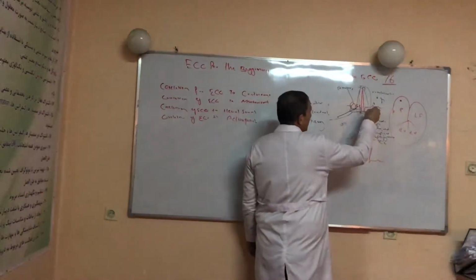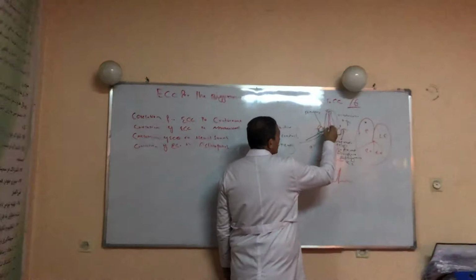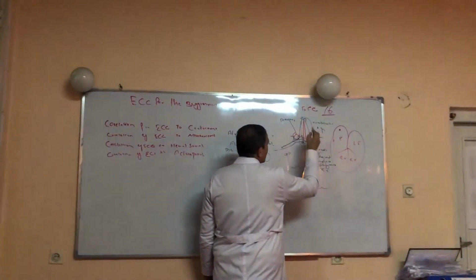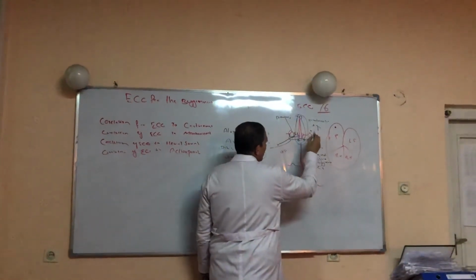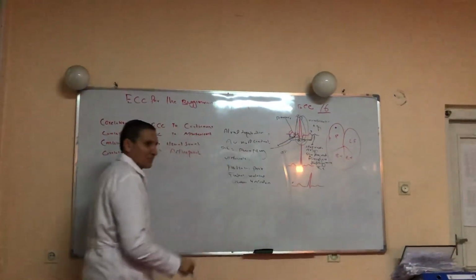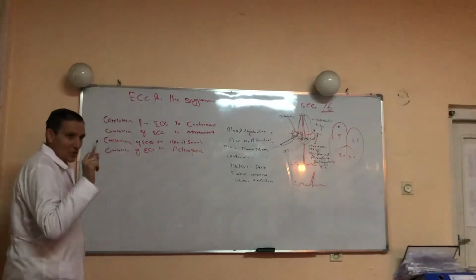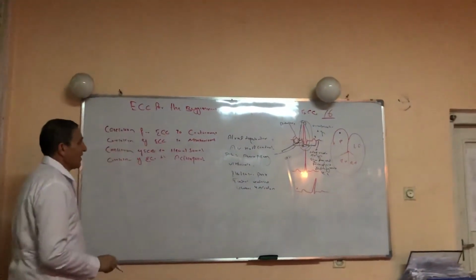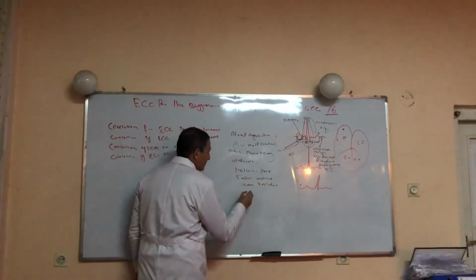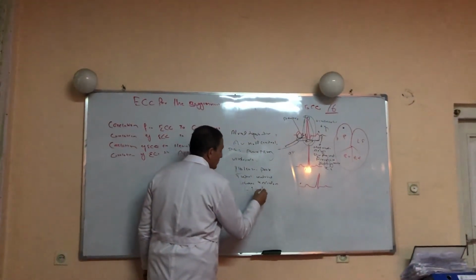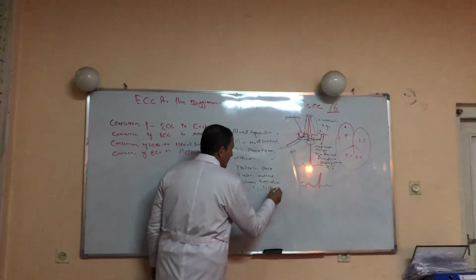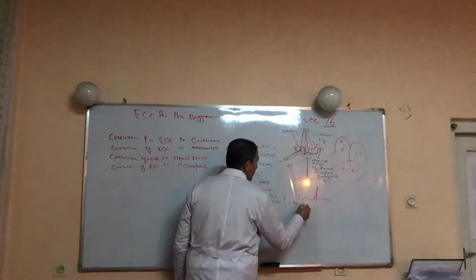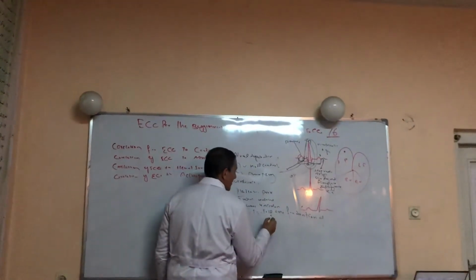The electrical events we see during this period are the QRS complex, which represents ventricular depolarization, the ST segment, a pause or refractory period, and the T wave, which represents ventricular repolarization. The QT interval is the total duration of systole.